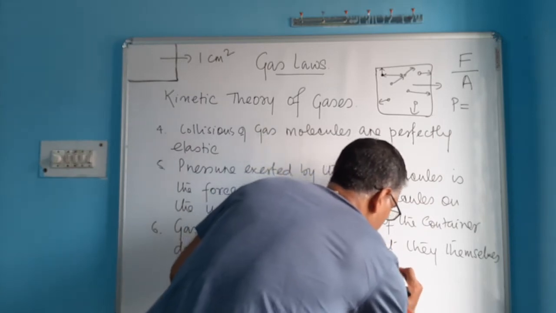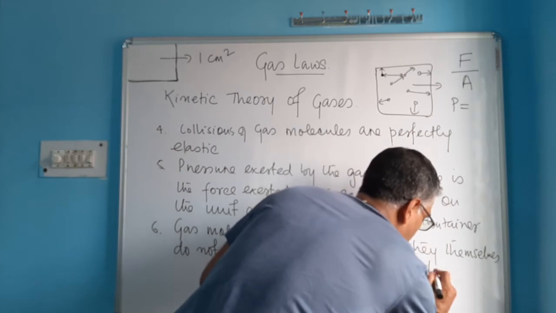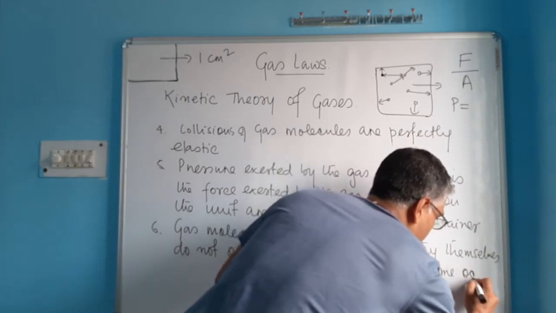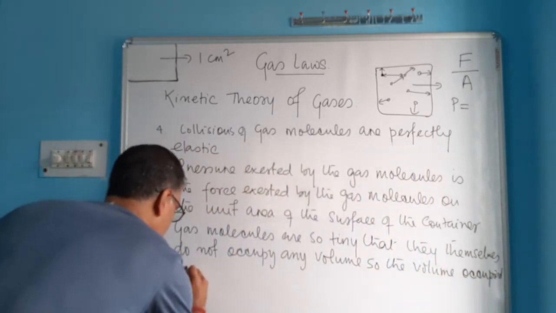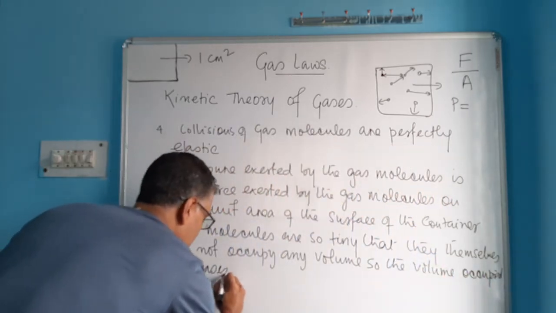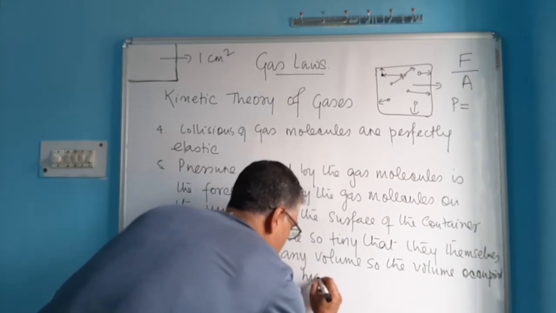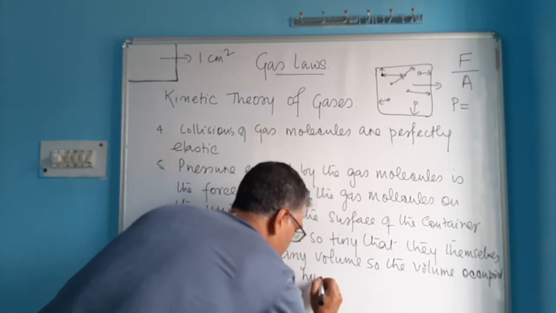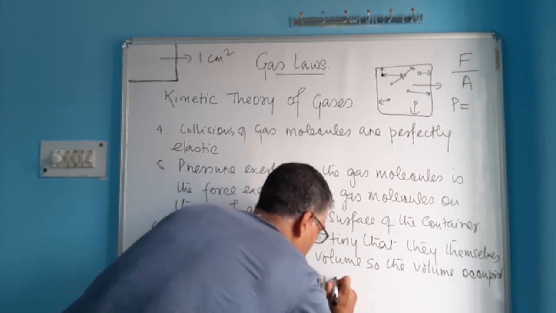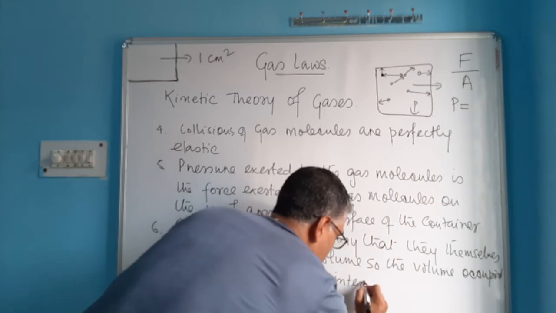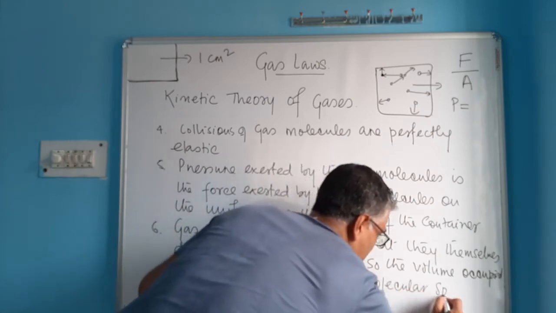So the volume occupied by gases is due to huge intermolecular space.